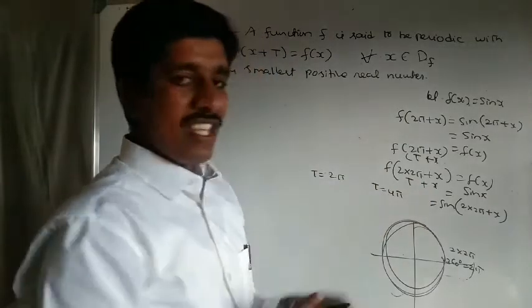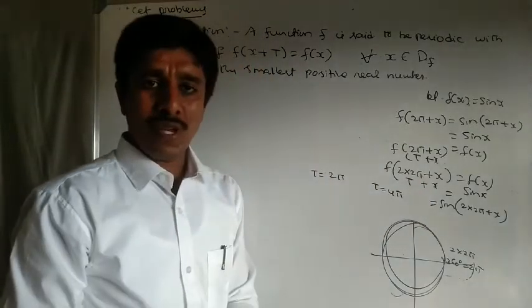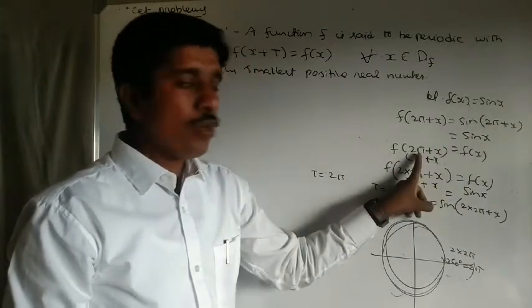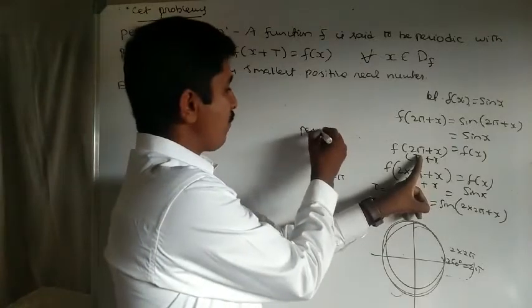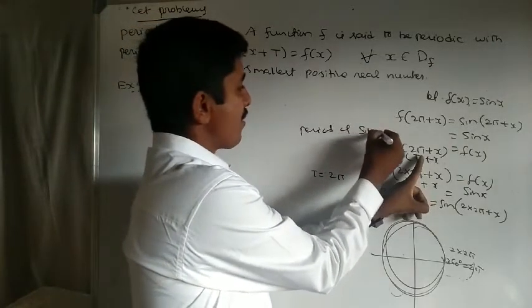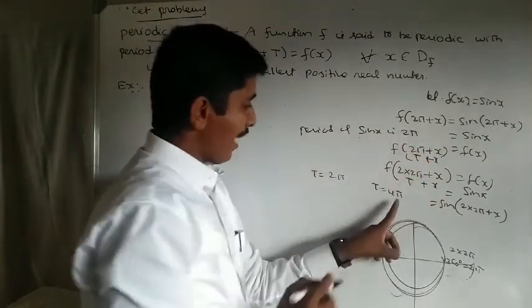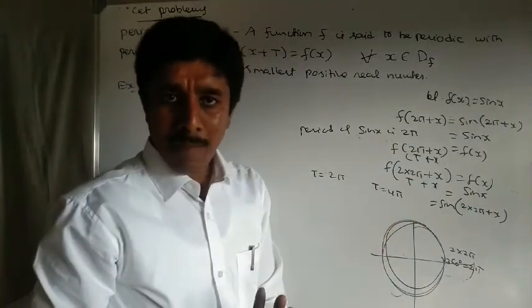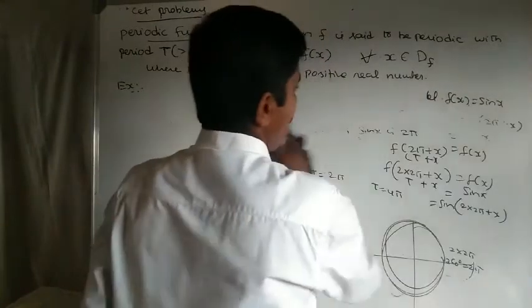Among these, which is the smallest one? Clearly 2 pi. Therefore the period of sin x is 2 pi, but it cannot be 4 pi because 4 pi is greater than 2 pi. Mind it, very important.